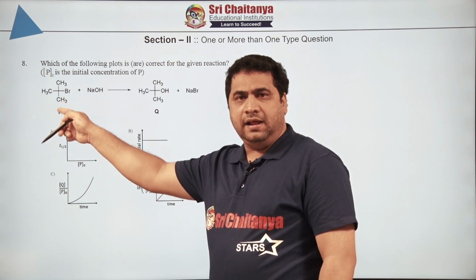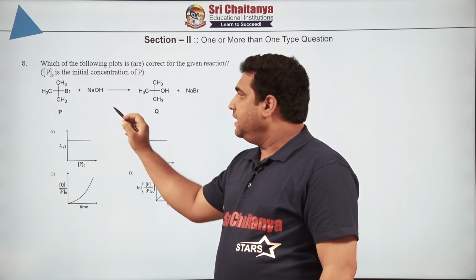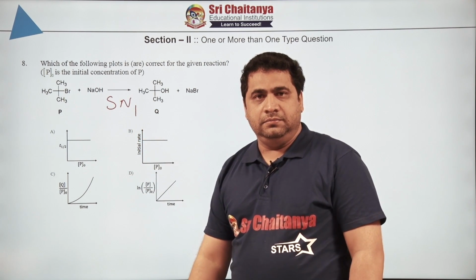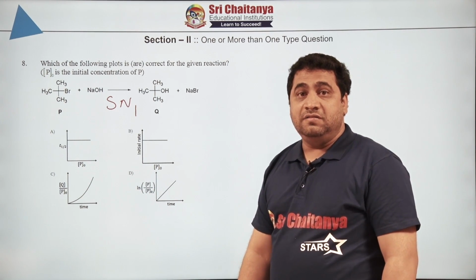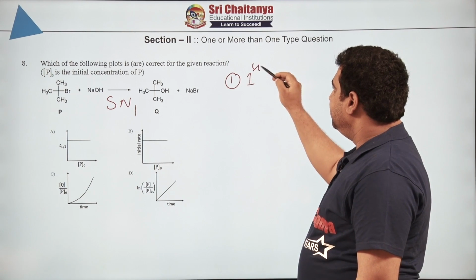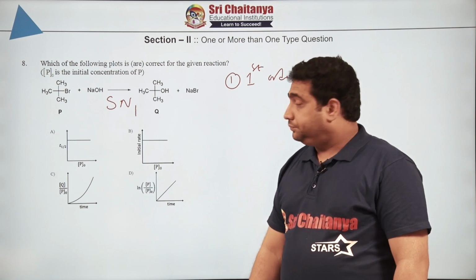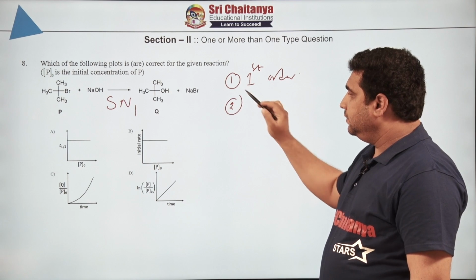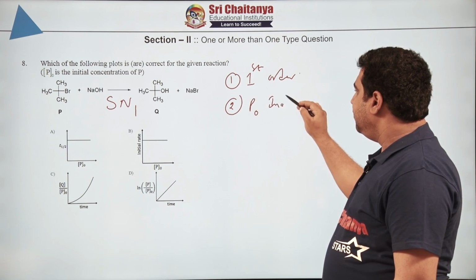This is a tertiary alkyl halide. When it reacts with NaOH, you can see very clearly this is an SN1 reaction, with a stable carbocation intermediate and a nucleophile. Therefore, this is which reaction? First order reaction. So, the first important point we got is that this is a first order reaction. That is point number 1. Point number 2, if it is a first order reaction, then we know that P naught must be independent of half life.